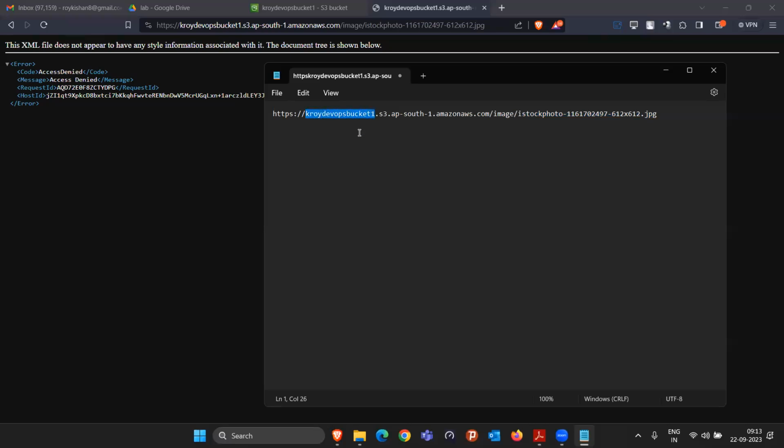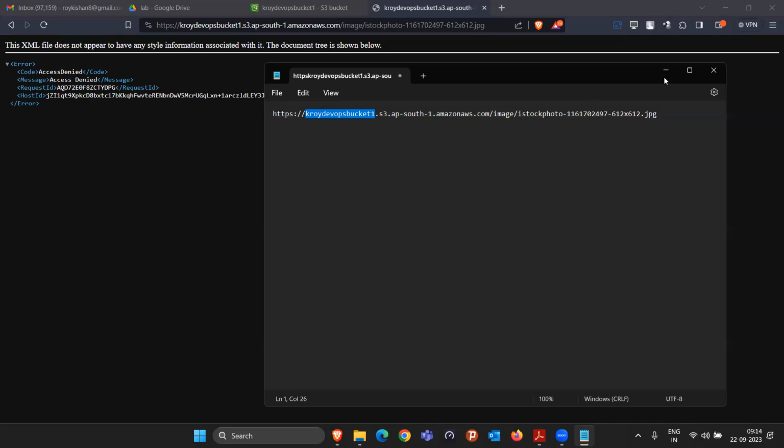Why they told you to create a bucket name that is unique? Because if some other person in the world also created a bucket with exactly the same name, it would create a problem because the URL would be the same for everybody. Take an example: another person like you also created a bucket with the same name, created a directory called image inside it, and uploaded a file with the same name. Then the URL generated for you and for me would be the same, which would be a huge problem. That's why once somebody creates this bucket, nobody else in the world will be able to create a bucket with this name.